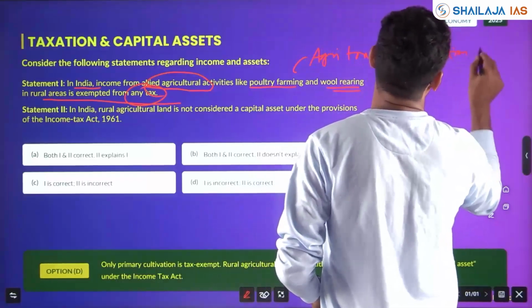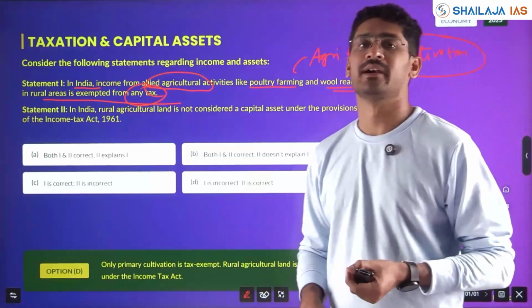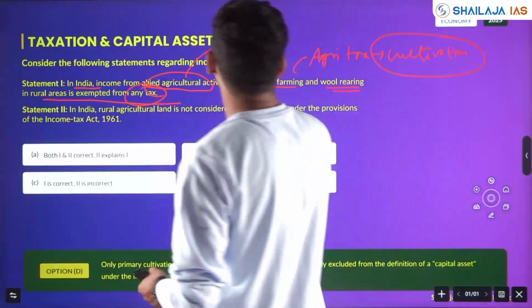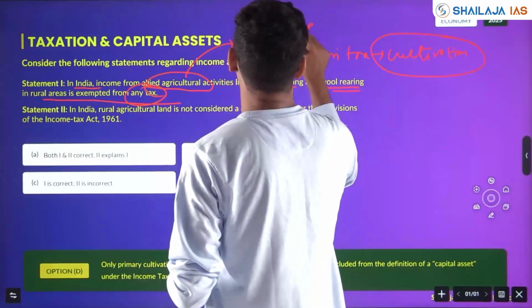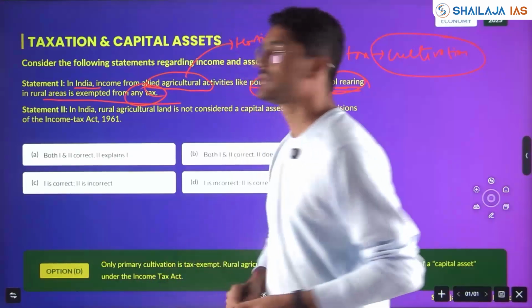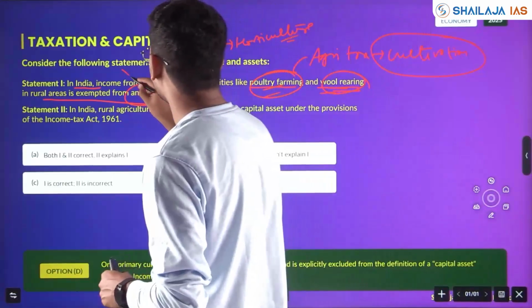Here he has asked about taxation with respect to agriculture. Agricultural income is exempted. However, if you are doing fisheries, horticulture, poultry farming, wool rearing, all these are not exempted under tax. So statement 1 is wrong.